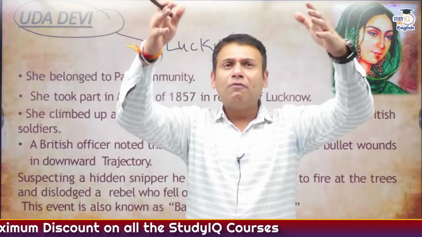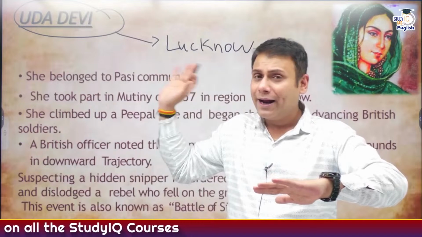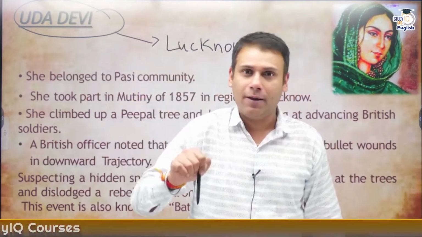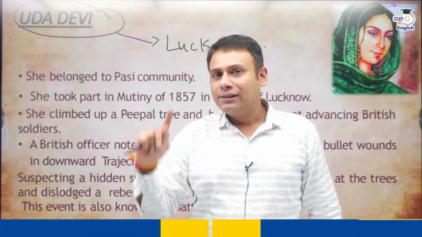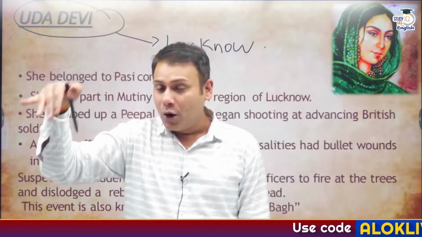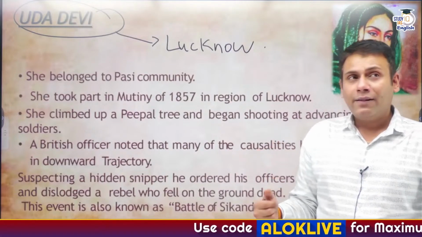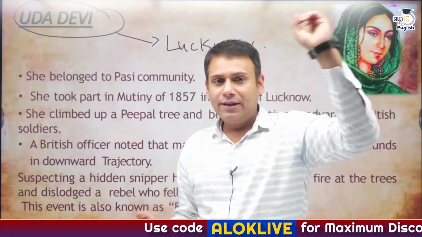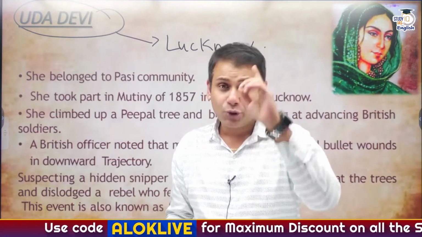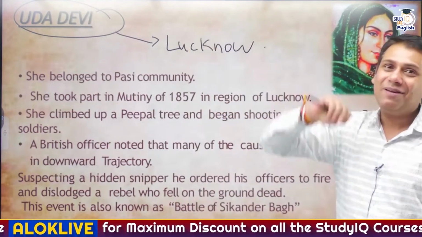And when the Britishers were moving forward, they observed that in the backward direction their soldiers were getting killed, and somebody was shooting arrows in a downward trajectory. So the Britishers thought that somebody is hiding in this peepal tree. So what did the British officers say? That start shooting in the trees, because somebody is hiding in these trees. And when British soldiers started shooting in the trees, a lady's body fell down, and her name was Uda Devi.